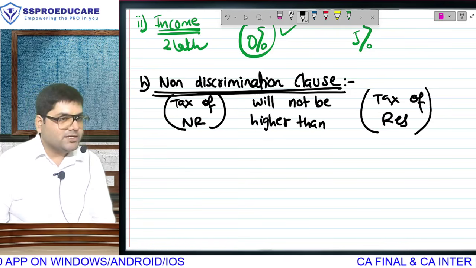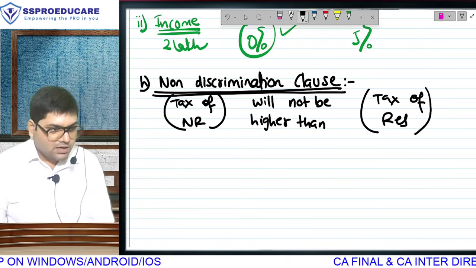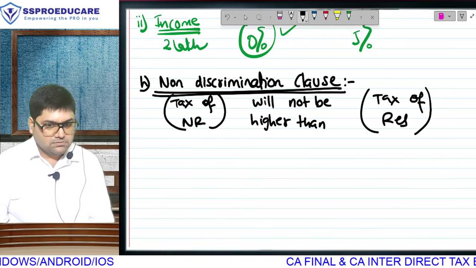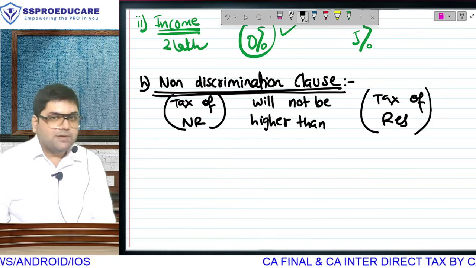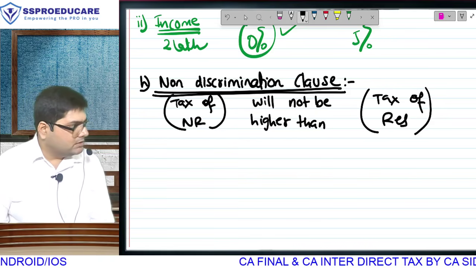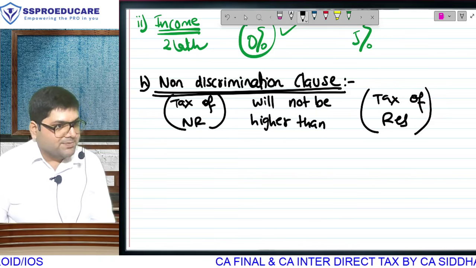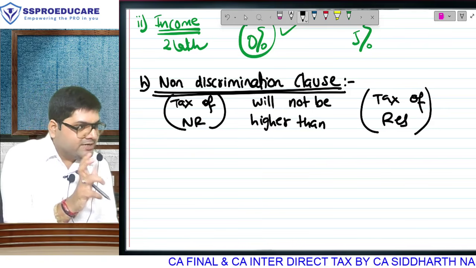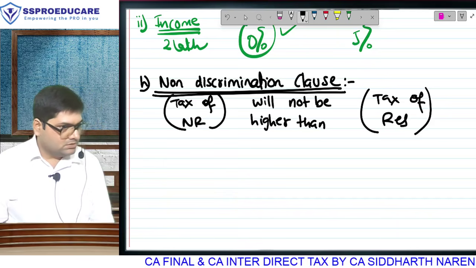Tax of non-residents will not be higher than tax of residents. ये point समझा? That means we will not tax your people more than our people. We will not discriminate against your people. Non-discrimination clause का meaning understood?